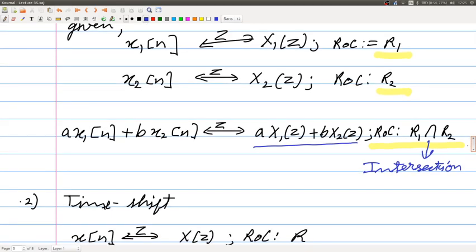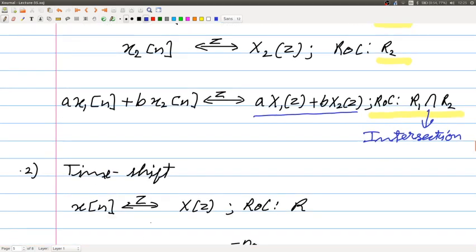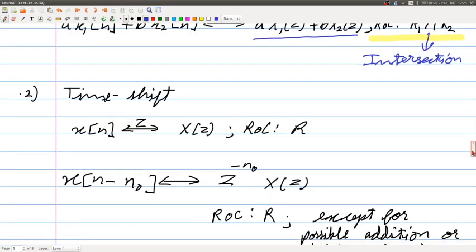The next property is the time shift property. Again, x of n has z transform given by capital X of z and its region of convergence is R. What would be the effect on the z transform if the signal is time shifted by n naught? In the z domain you would get this. This again you can derive very simply.